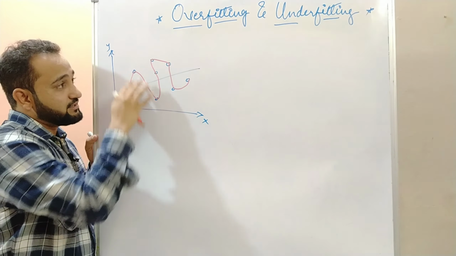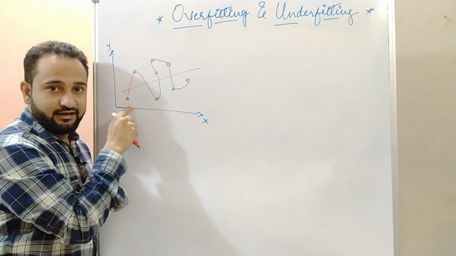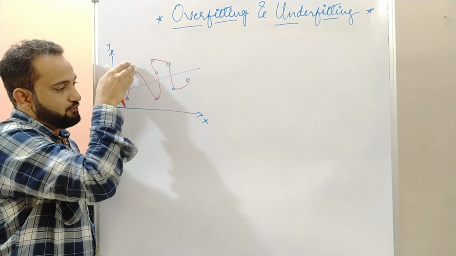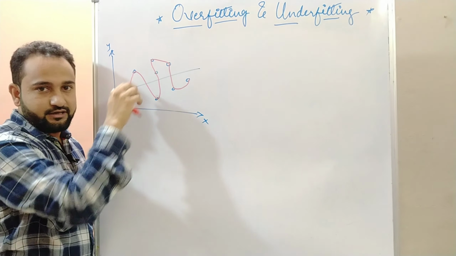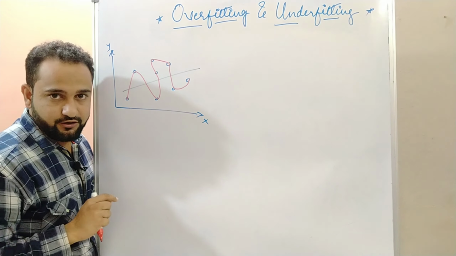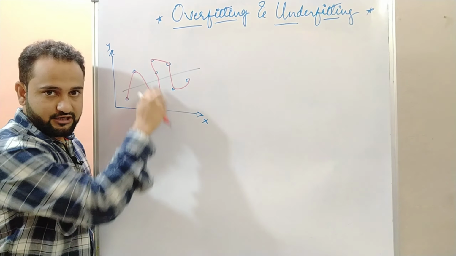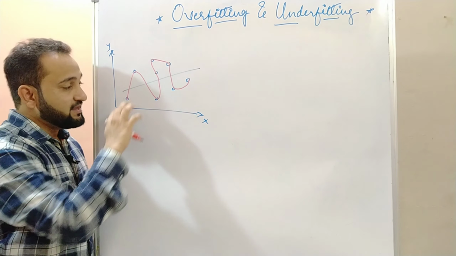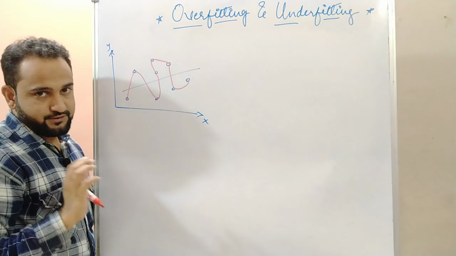And what about this? It considers all your points. So it's good, right? It's good that it has considered all the points. Though it has considered all the points, its accuracy will be very low, because we have a point here, some point here, some point here also. It has taken all the points very seriously, so all the noise is also considered. Of course the loss is less as far as your data set is concerned, but its accuracy will be very low.